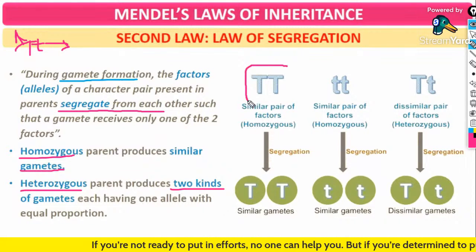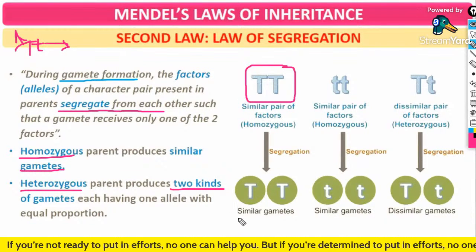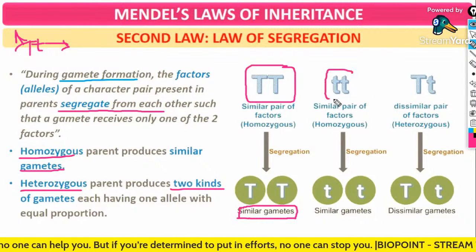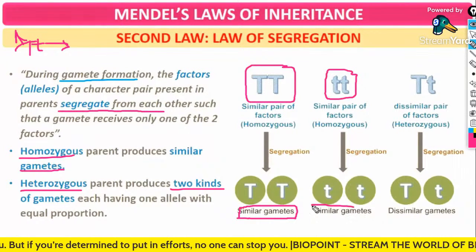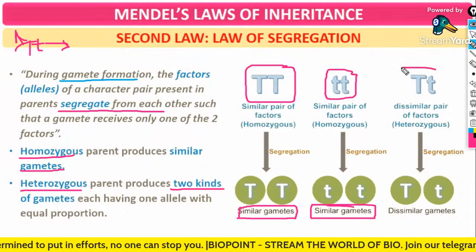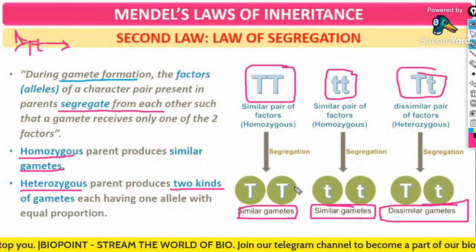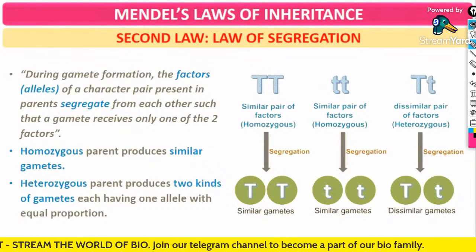Suppose we are taking this as the parent, then we will get similar gametes like this. If you are taking a gamete like this, then we'll get gametes like this. If you're taking a heterozygous or dissimilar pair, we'll get dissimilar gametes only. I hope it's perfectly fine and clear for everyone.